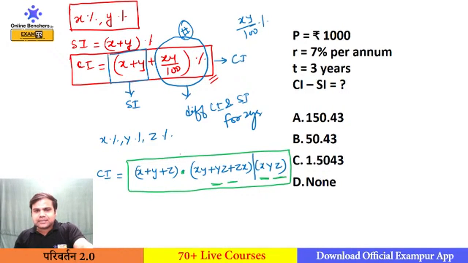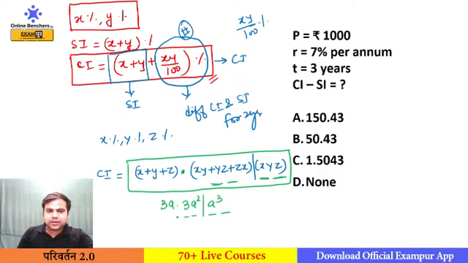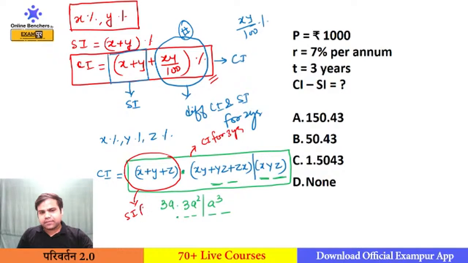If the rate of interest is equal, it will become 3a, 3a square, a cube. So from a cube I will be getting two terms here, from 3a square I will be getting two terms here, and the remaining terms I will shift to the left. So the whole rectangle is the CI for 3 years, and this circle is the SI for 3 years.